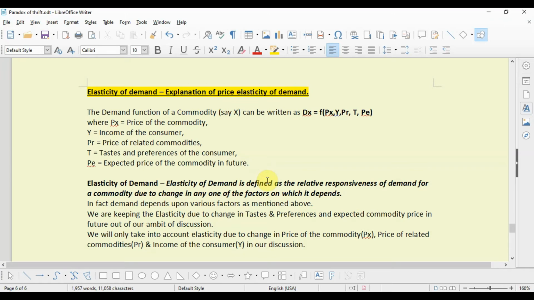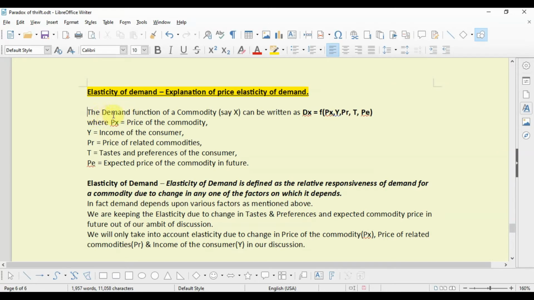Welcome to today's class. Today we will discuss elasticity of demand and we will explain the concept of price elasticity of demand. Now we all know, and if you look at my earlier video regarding the law of demand, you